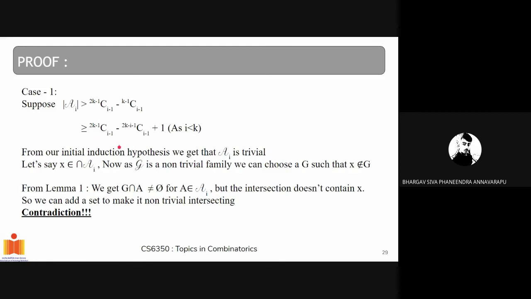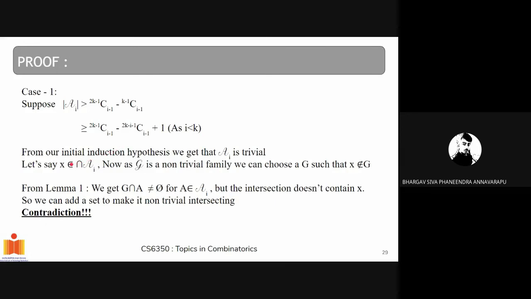Clearly this is |F_1|, as all the elements are constructed out of Y, which has 2k elements, and it is an intersecting family of k element subsets. So n becomes 2k and k becomes i over here. So we got this as our |F_1|. Since |A_i| is greater than |F_1|, we have to say that A_i is a trivial family.